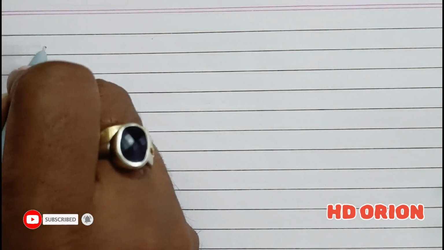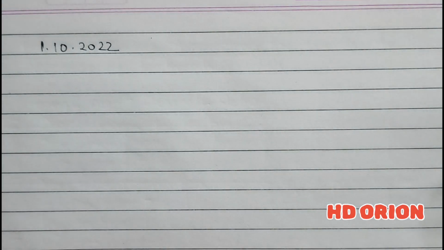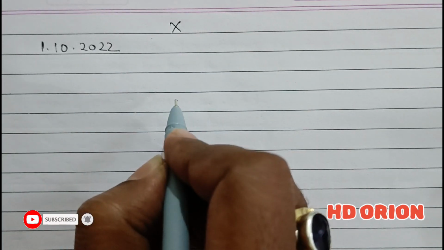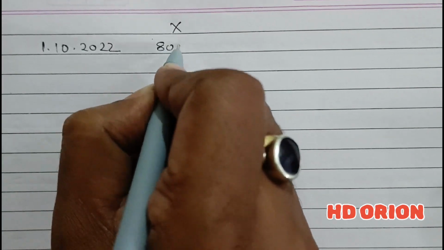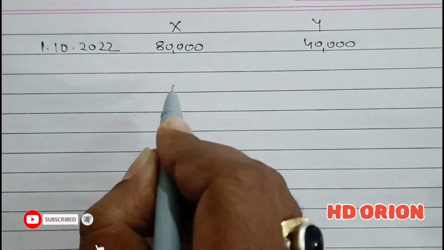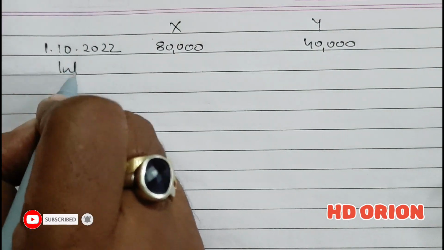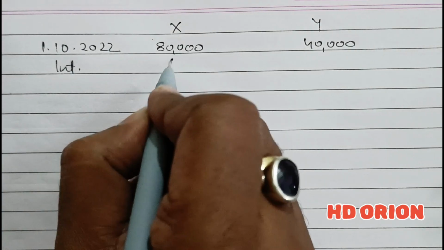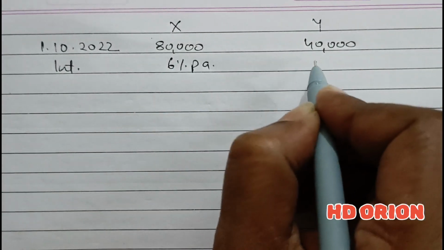So for this, first we will calculate interest on loan. Interest on loan is provided from 1st October 2022. There are two partners, X and Y. X has provided a loan of rupees 80,000 to the firm, and Y has provided a loan of rupees 40,000 on the same date. And interest is how much? Because there is no partnership deed, the provisions of the Act suggest that 6% per annum interest is to be provided.